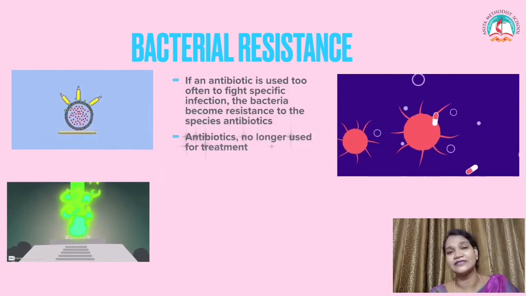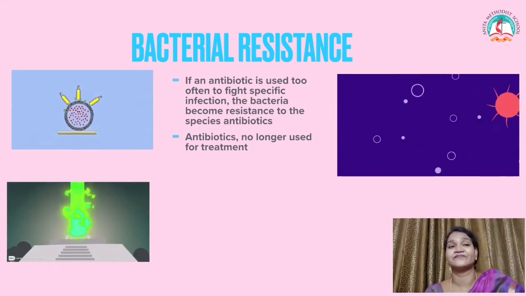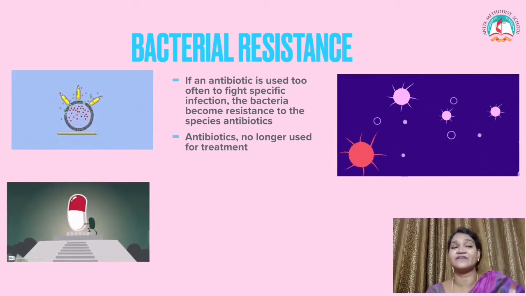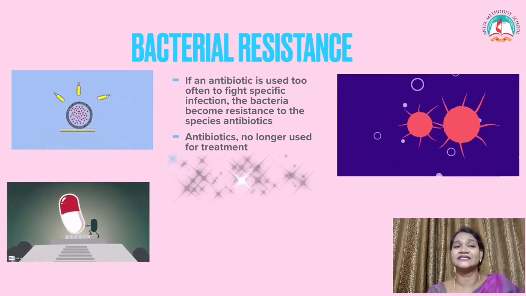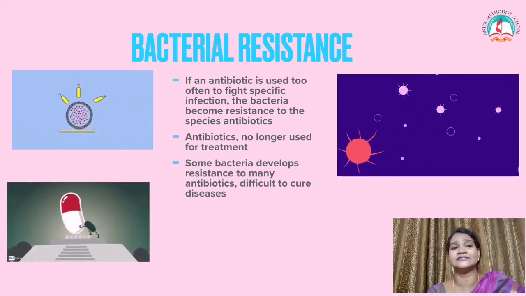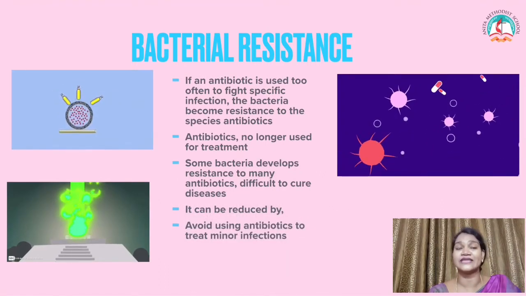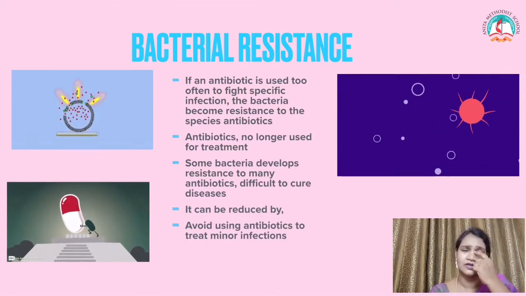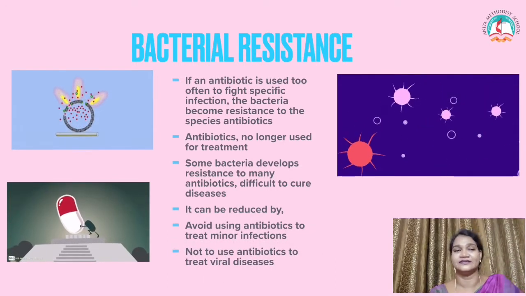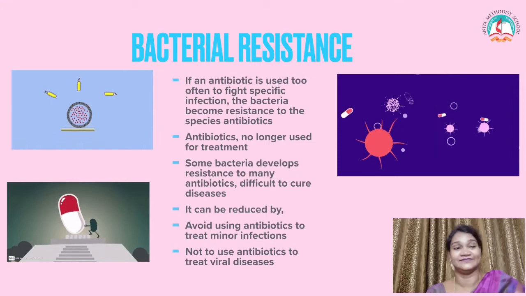If one keeps taking a tablet or antibiotic for one disease for a long time, the bacteria develop resistance. The antibiotics are no longer useful for the treatment. Some bacteria develop resistance to many antibiotics and it is difficult to cure the disease. So how to overcome this? You can overcome this by avoiding antibiotics to treat minor infections. For smaller infections, you should avoid taking antibiotics. The second very important step is not to use antibiotics to treat viral diseases.